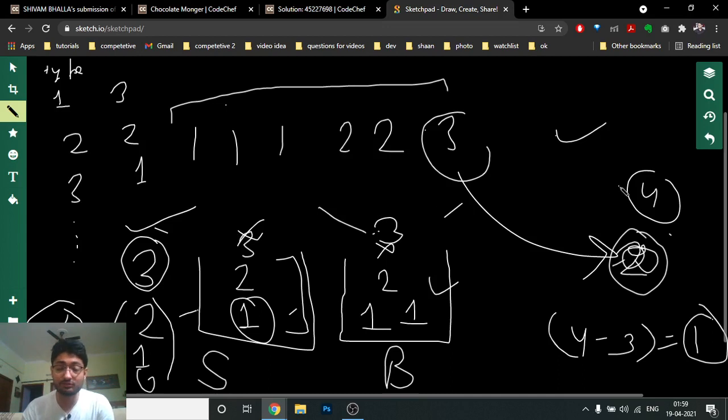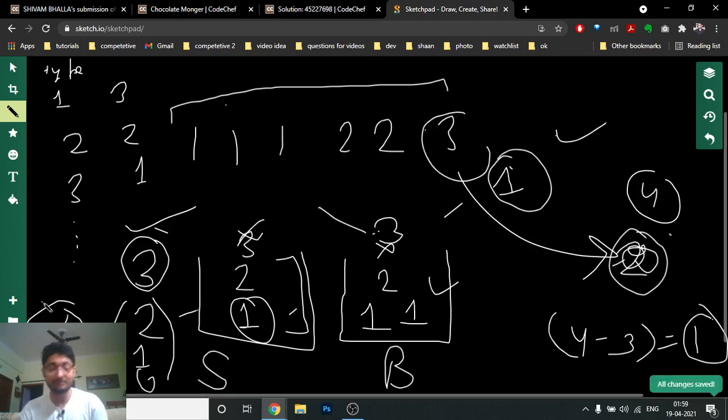And how many candies do I have to subtract? The total number of candies the brother wants, which is 4, minus the total number of candies the brother has been given, which is 3. So 4 minus 3 is equal to 1. So the total number of candies Sabrina might have eaten is the total of candies I have given, but I have to take out one candy from Sabrina. So the total of different types Sabrina has eaten is 3 minus 1, which is 2.